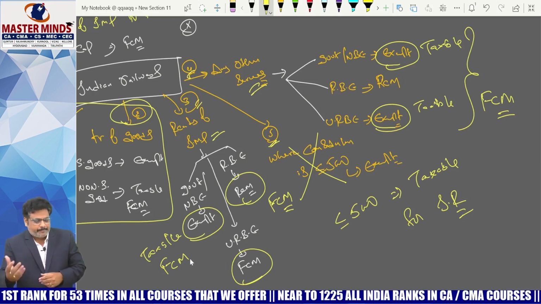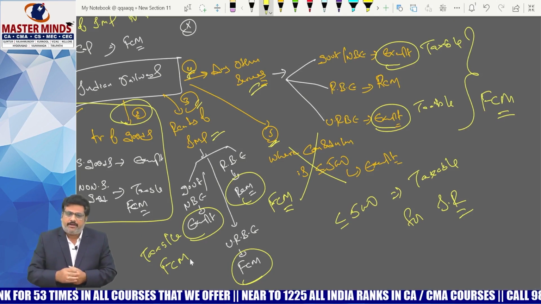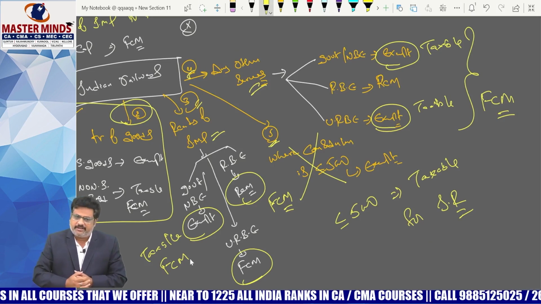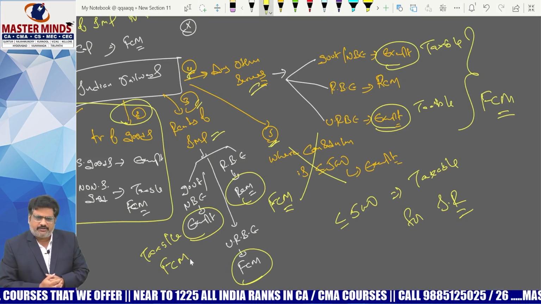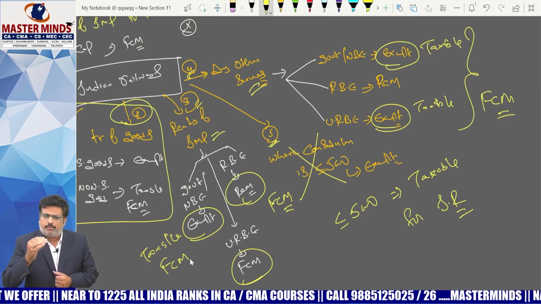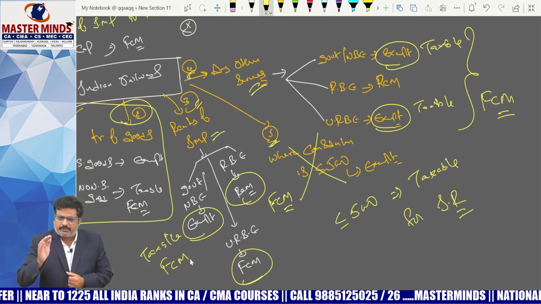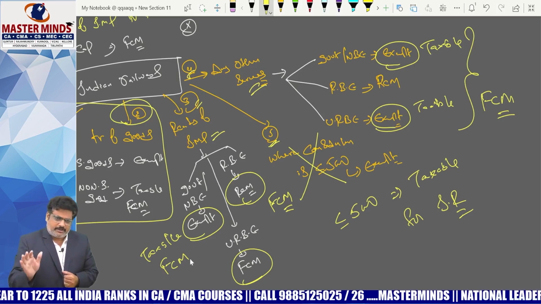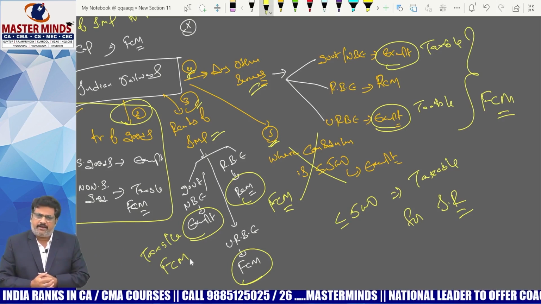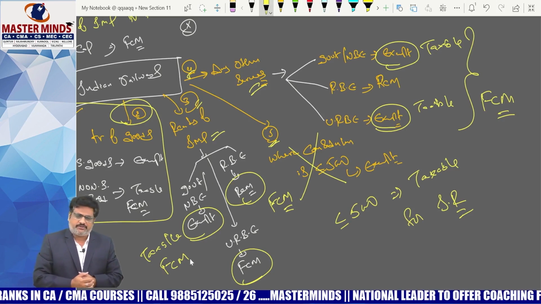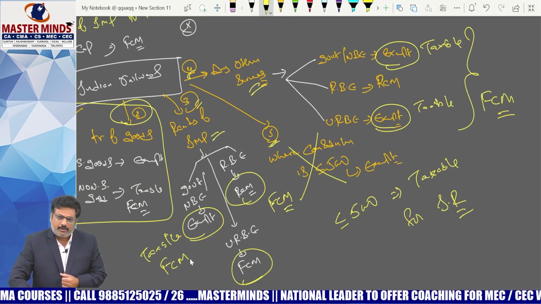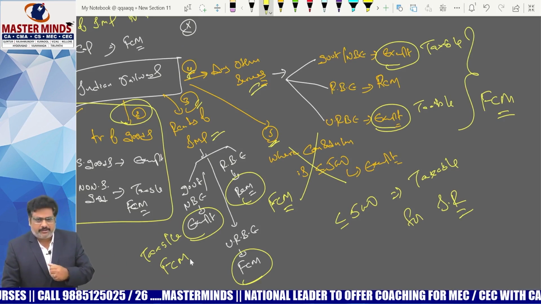Renting of immovable property to the government or non-business entity, previously exempted, now taxable under FCM. To an unregistered business entity, previously taxable under FCM, now also taxable under FCM, no change. To a registered business entity, previously taxable under RCM, but now taxable under FCM.